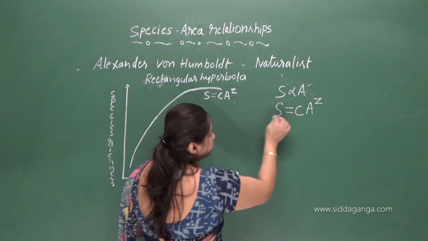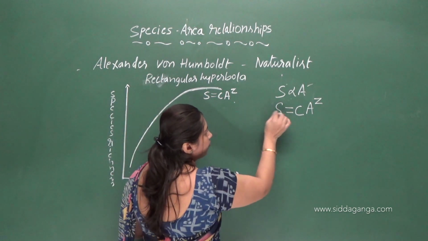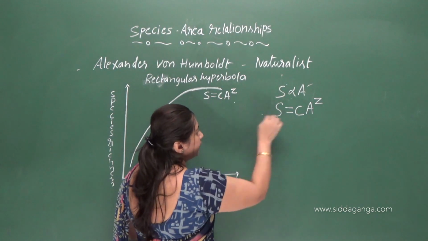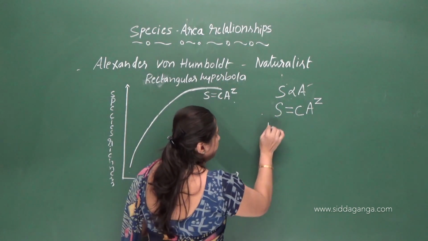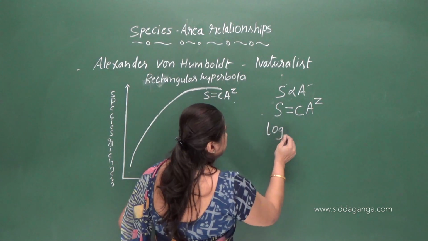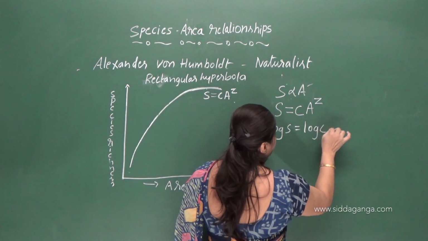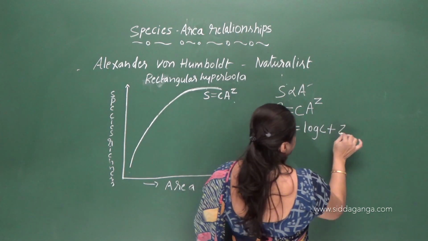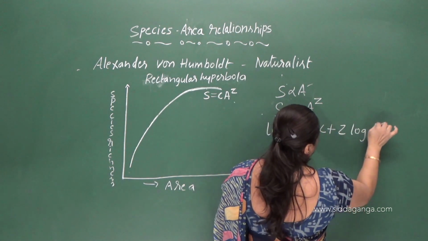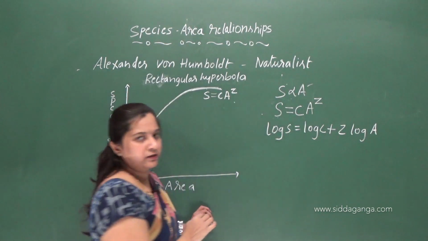Okay, so this equation, if you take a log on both the sides here, it will become log S equals log C plus Z log A. So this is the equation we get.